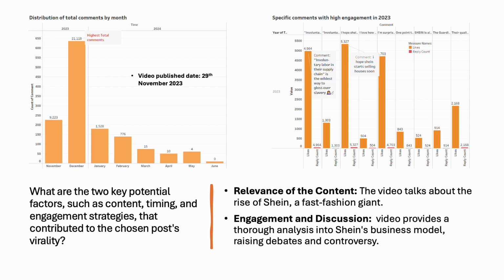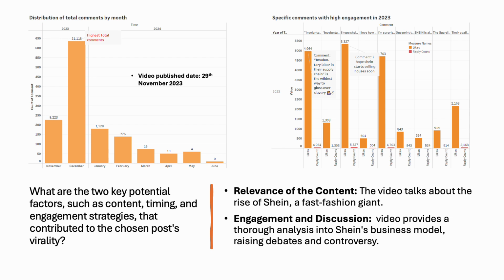First, let's look at how the number of comments might have increased the engagement of the post, encouraging the YouTube algorithm to push it for more views and likes. It is observed that in the first month there was a total of 9,223 comments that led to more engagement and comments in December.